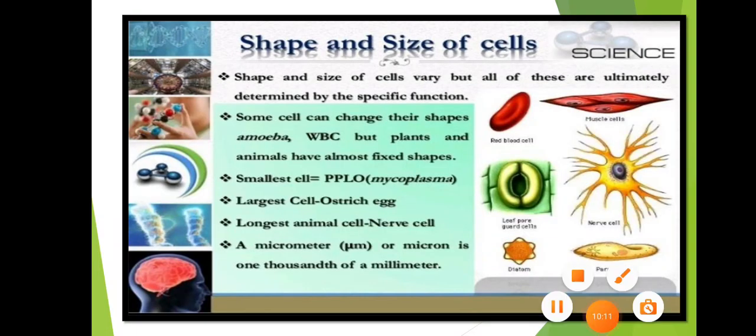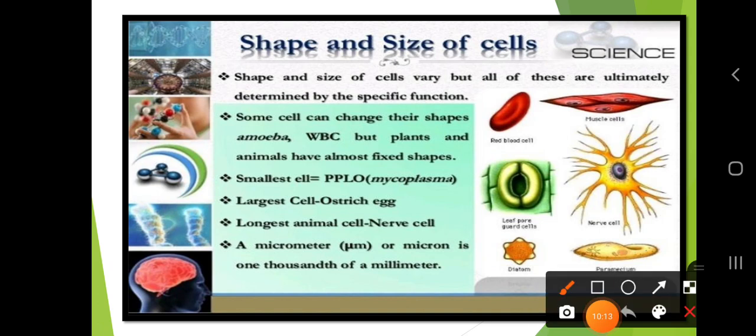So let's talk about the shape and size of the cells. These are basic concepts you have already studied in 8th standard. So dear students, what are the shape and size of the cells? Let's discuss. The shape and size of the cells vary, but all of these ultimately determine the specific functions. The size may vary from one part to another part, so it can be determined by the specific function.